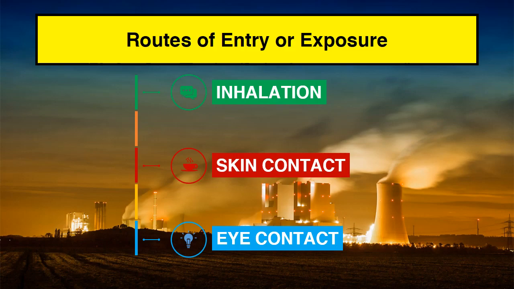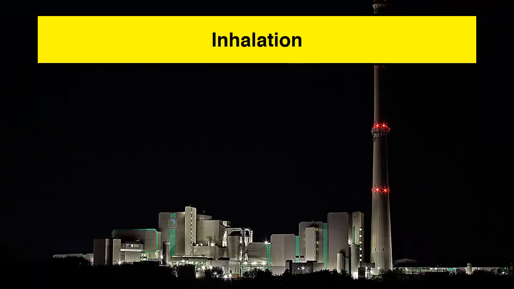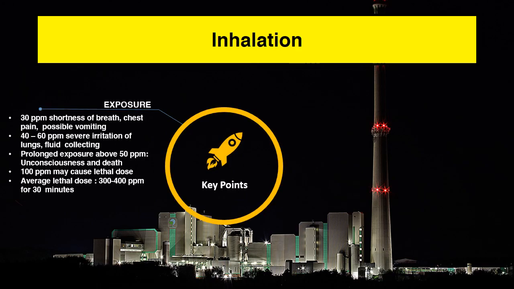In case of inhalation, 30 ppm of exposure leads to shortness of breath, chest pain, and possible vomiting. 40 to 60 ppm of exposure can lead to severe irritation of the lungs and fluid collecting. Prolonged exposure above 50 ppm can lead to unconsciousness and possible death. 100 ppm may cause a lethal dose. The average lethal dose concentration is 300 to 400 ppm for 30 minutes.